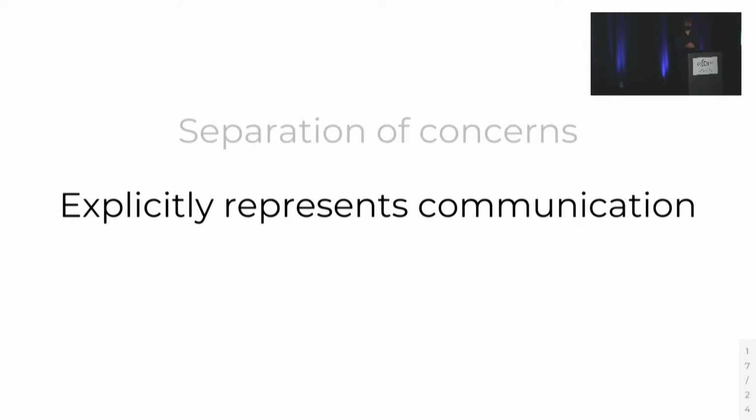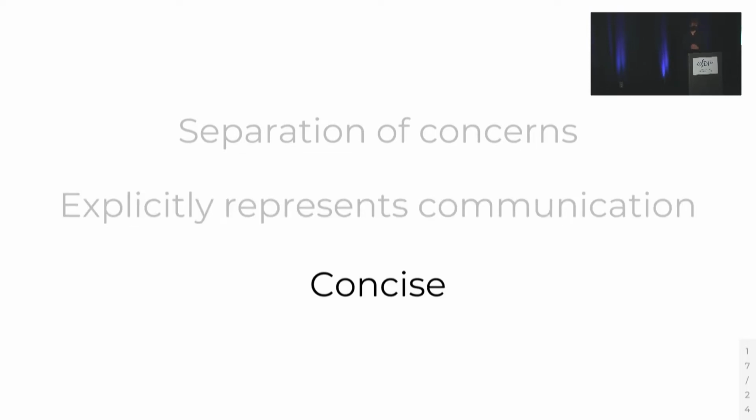Unity also explicitly represents communication, resolving an issue where annotated computation graphs require a complex analysis to reconstruct the communication patterns that they express. Finally, the PCG is concise. Unlike existing representations that try to move parallelism into the operator graph, Unity does not expand out the sharded computation, keeping the graph size small and making it easier to optimize.